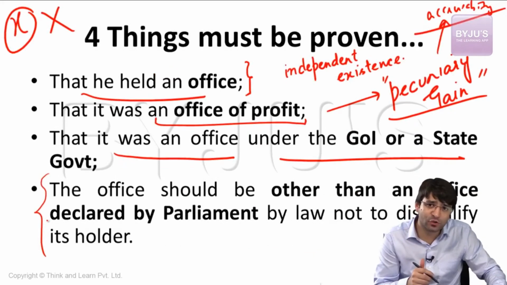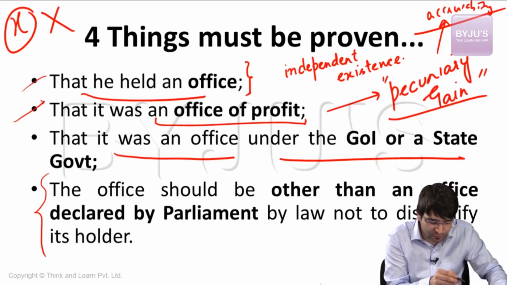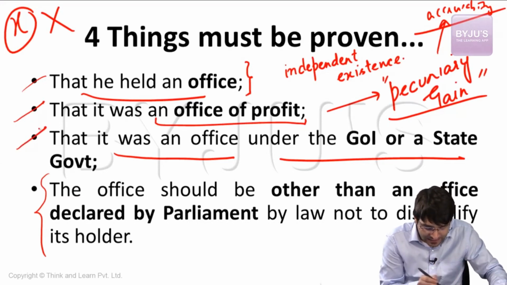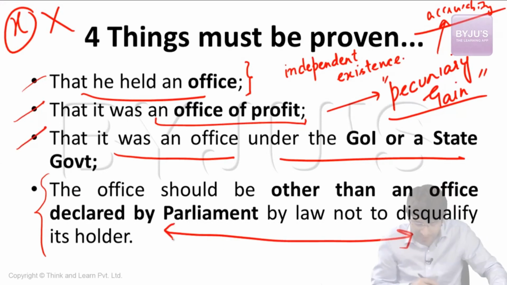When I say that there are these 4 conditions which you will have to fulfill, that he held an office, that it was an office of profit, that it was an office under the government of India or a state government, that this office should be other than an office declared by the parliament by law, not to disqualify this holder.